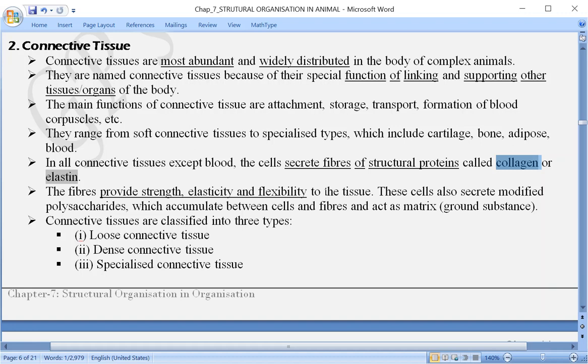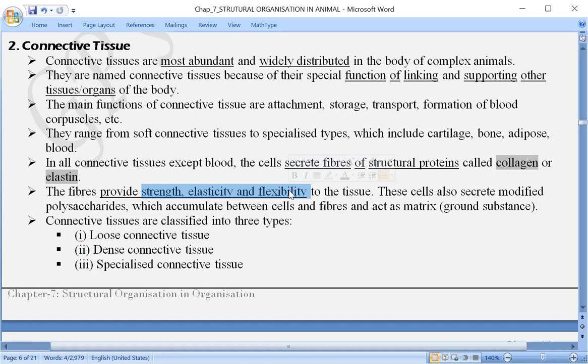Now in the case of the connective tissue, some fibers are there, what I mentioned, collagen and elastin. Here we are talking about fibrous protein. They provide strength, elasticity and also flexibility to the organ or the tissue where they are present.